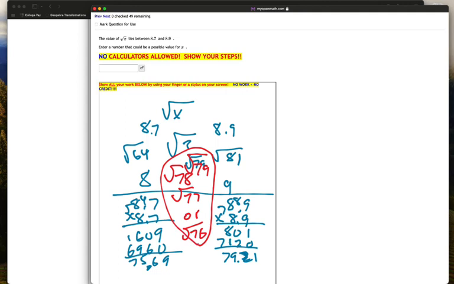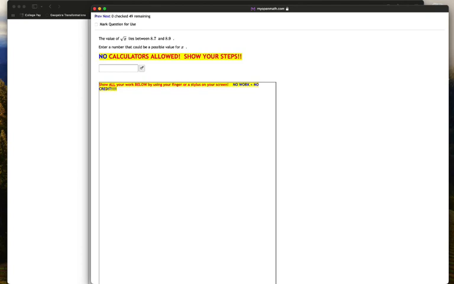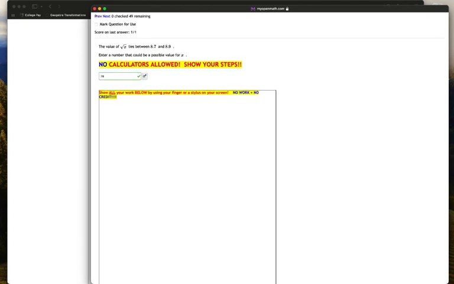Any of those would be okay for this particular problem. And we're only entering the number right there, not the square root. So I'm going to go with 78 for x on that one. And so 78, we can see that that is correct.